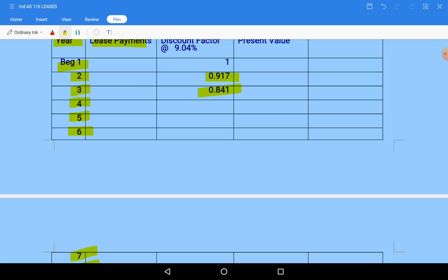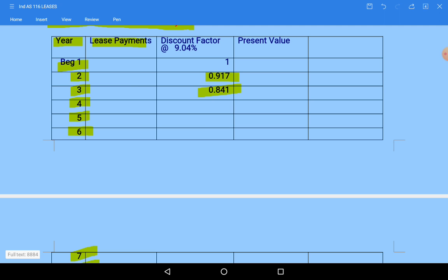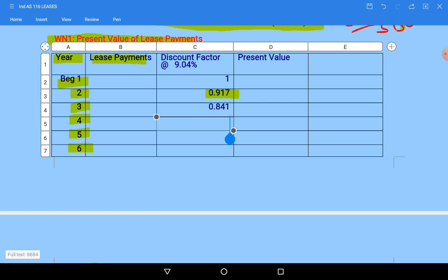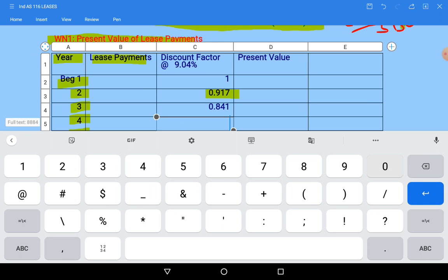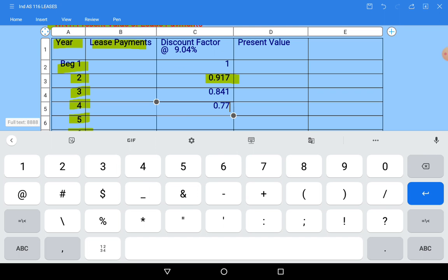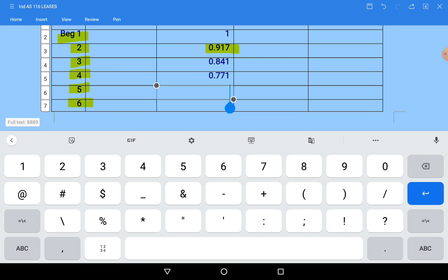We are taking only 3 digits approximately. Fourth year, press equal to, we get 0.771. Fifth year, press equal to, it is 0.707.